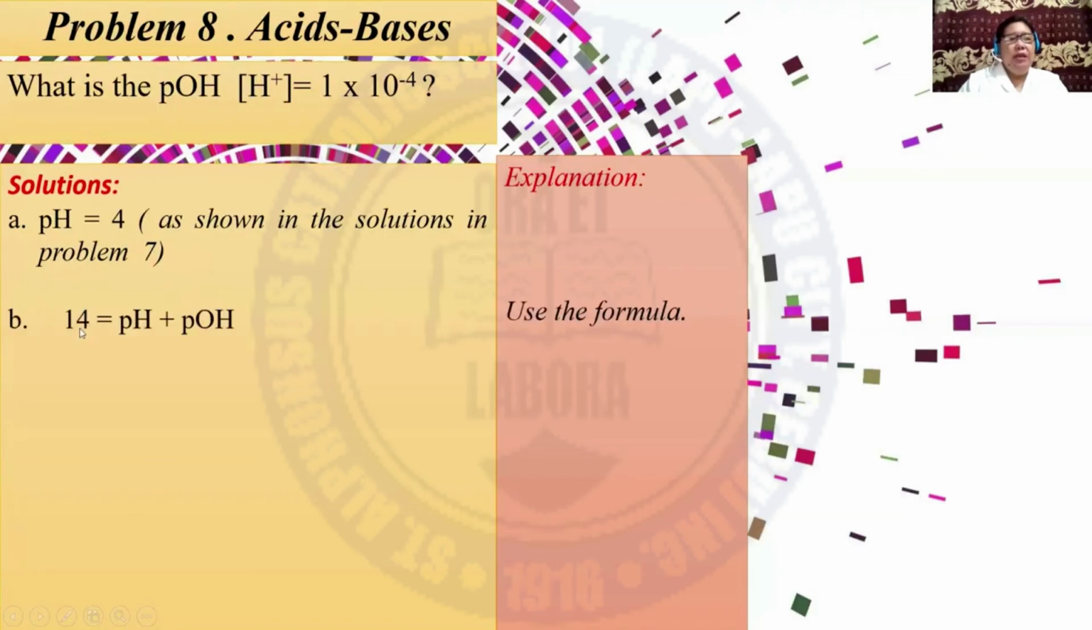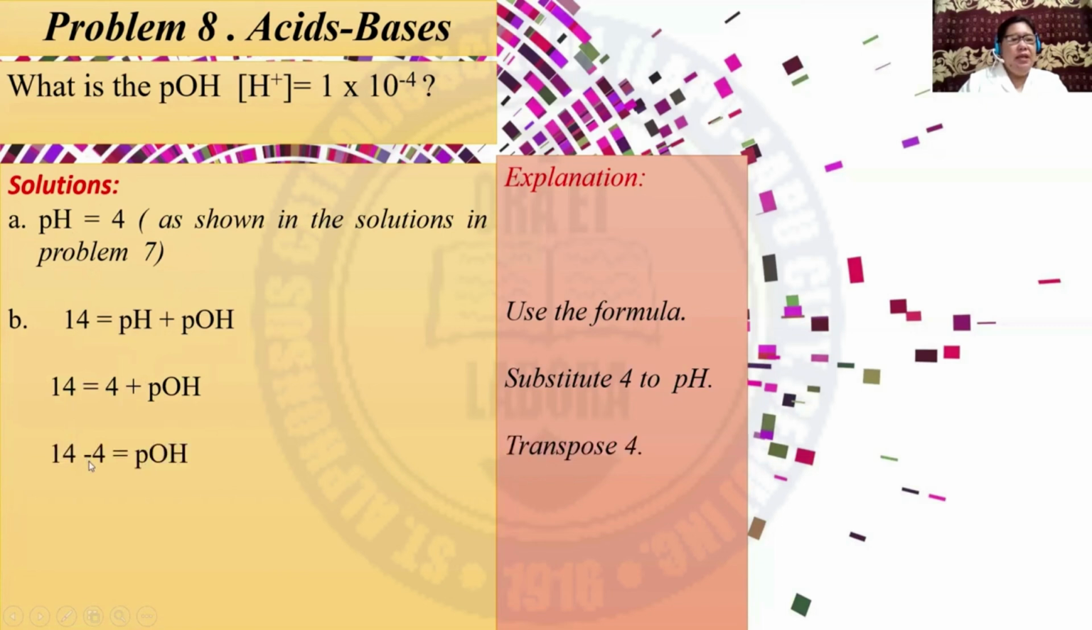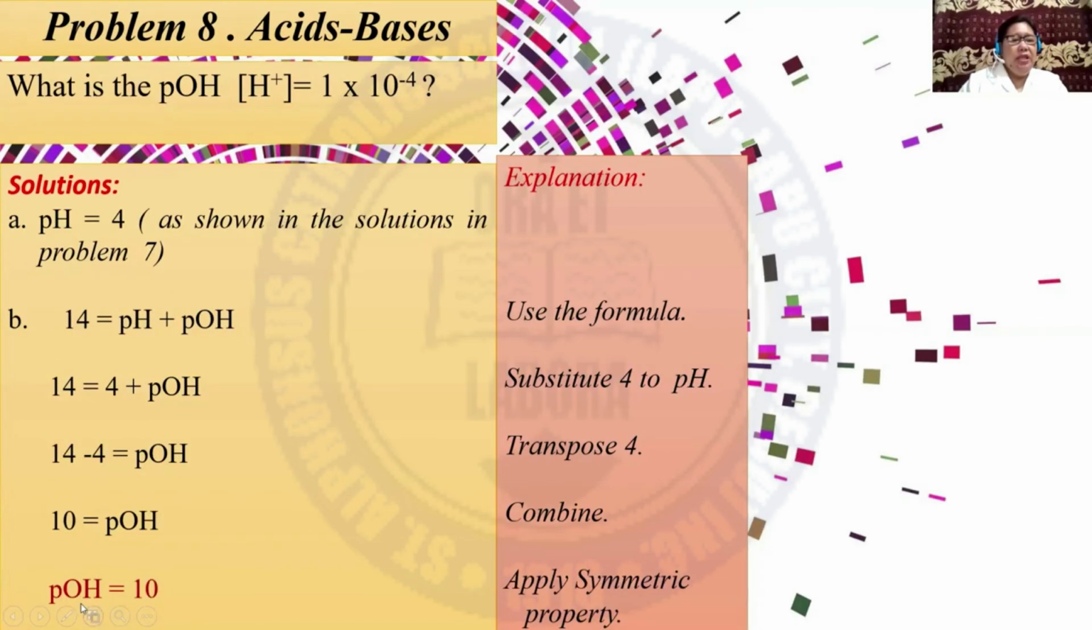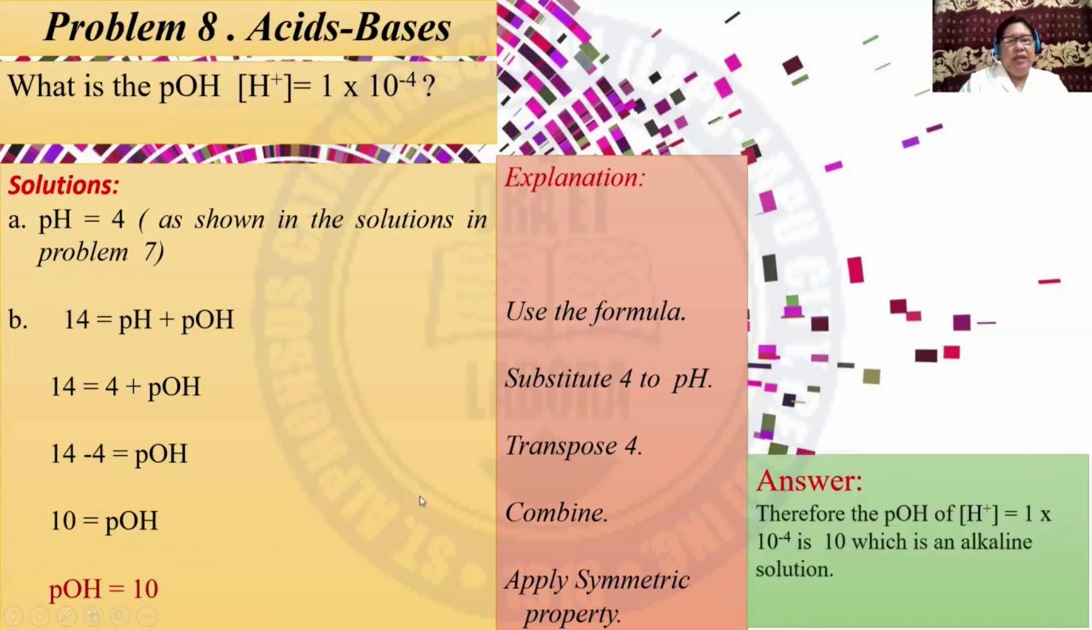So, we have to use the formula 14 is equal to pH plus pOH. Then substitute 4 to pH, change pH to 4, then transpose 4 to the other side. We have negative 4, and combine. Then what we have is 10 is equal to pOH. Then apply the symmetric property, just interchange. So you have pOH is equal to 10. So therefore, the pOH of H plus is equal to 1 times 10 to the negative 4 is 10, which is an alkaline solution. Do you have questions?